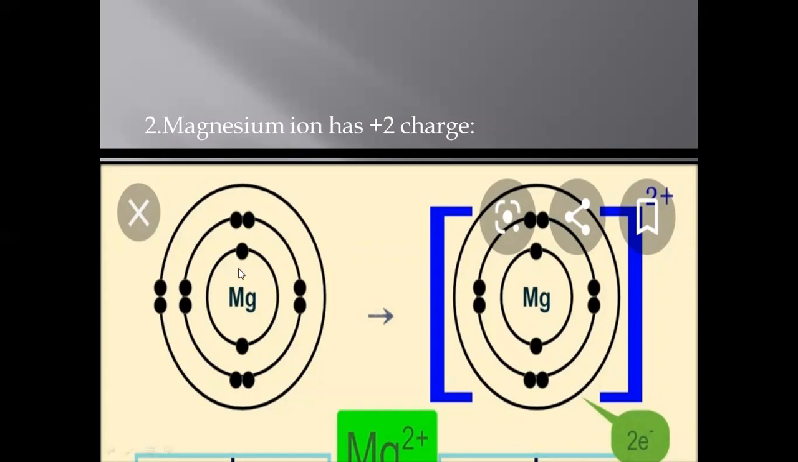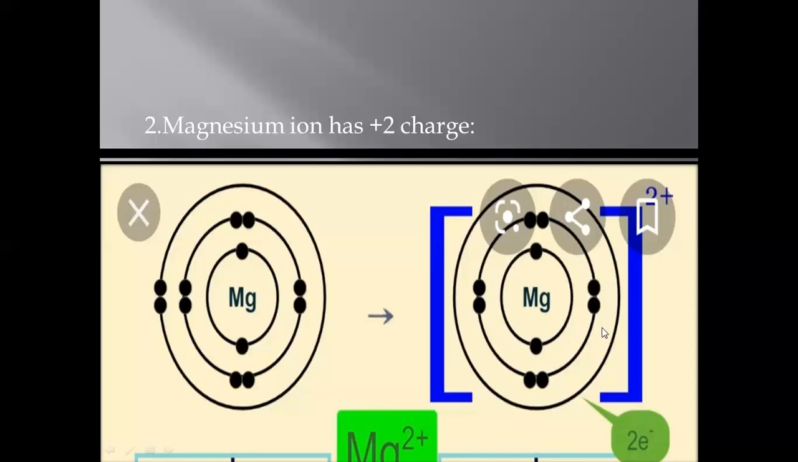Total 12 electrons, so 8 electrons in the second shell and 2 in the first, that makes 10, and the remaining 2 are present in the outermost shell. To complete the outermost shell, magnesium needs 6 more electrons. Gaining those 6 electrons is not possible for magnesium. It will lose those 2 electrons, and after losing them, magnesium ion will have +2